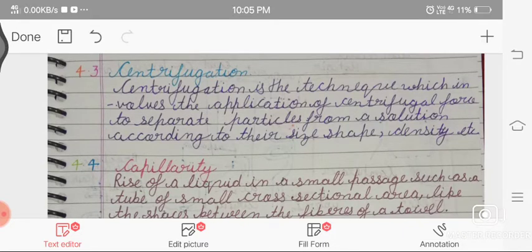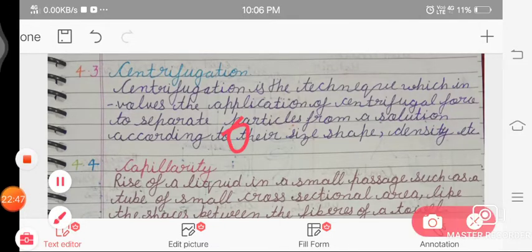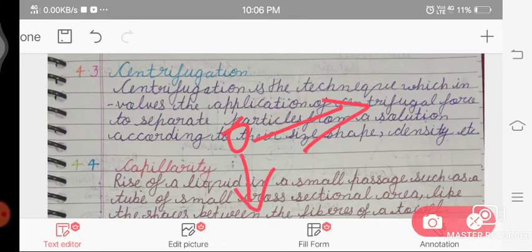So what is centrifugation? Now we come to centrifugation. Centrifugation is a technique which involves the application of centrifugal force. What is centrifugal force? Like our gravitational force, it is centripetal, which attracts things toward the center. Centrifugal force pushes things outward, away from the center, in this direction.